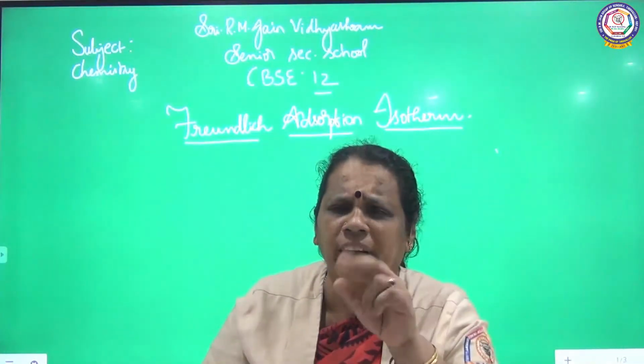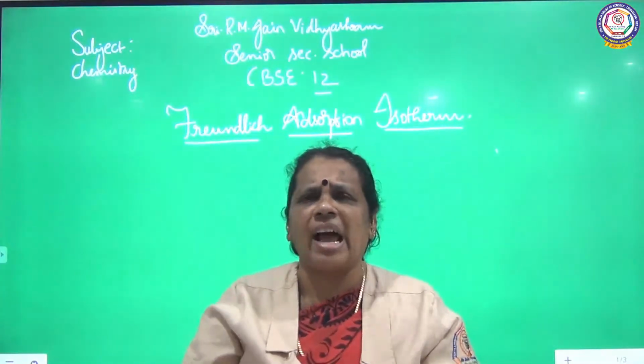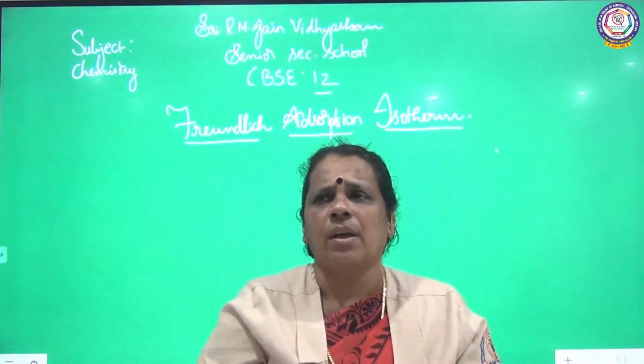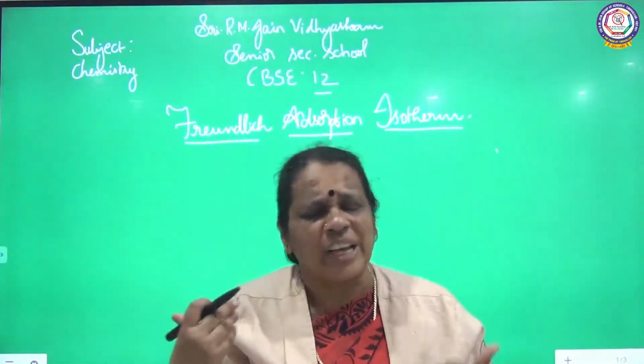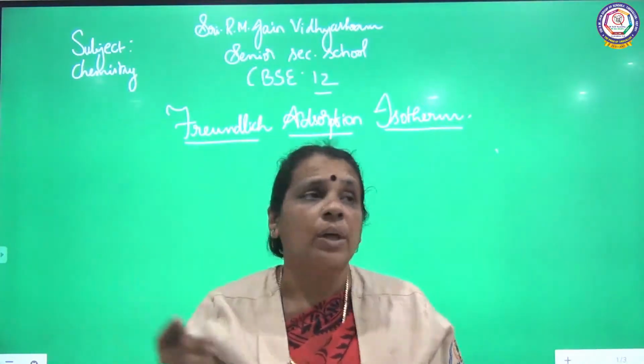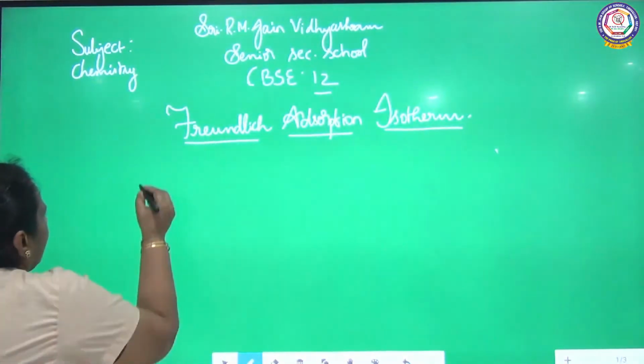So he has taken two different quantities. We are going to see the graph, find the slope and the intercepts, to check the validity of the Freundlich adsorption isotherm.